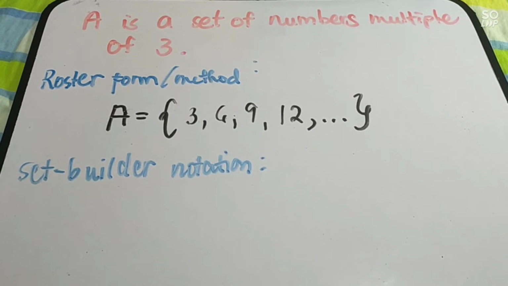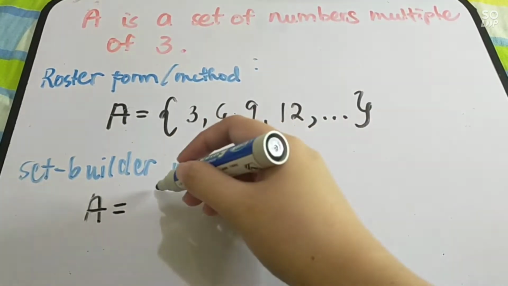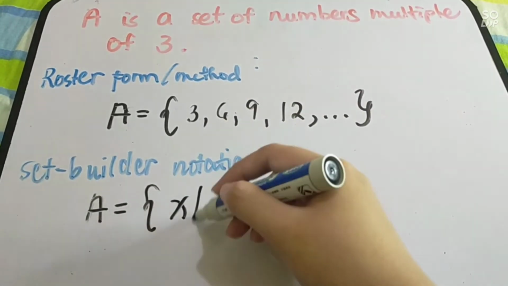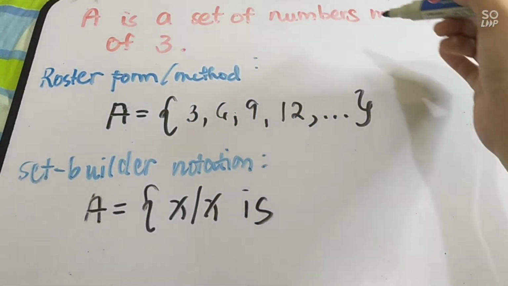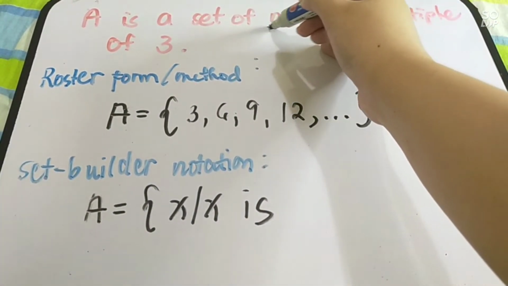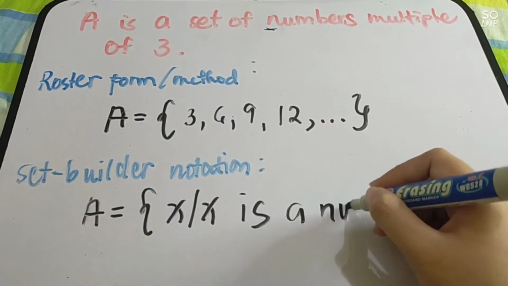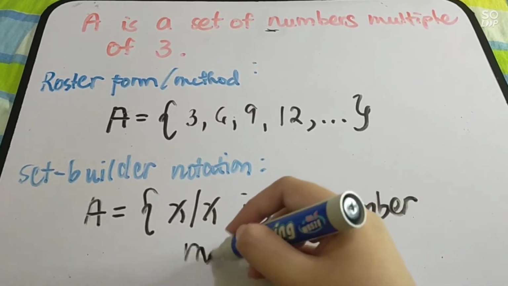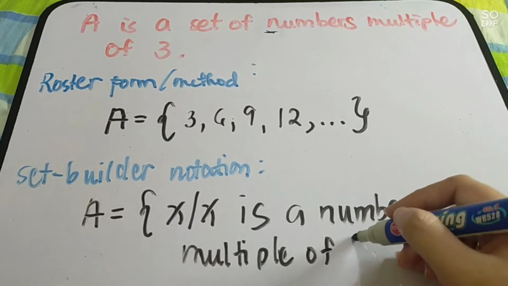Next tayo, let us have the set builder notation. So, for the set builder notation, we have capital letter A equals to open braces, then set of all X such that X is. Since we have here numbers, so is A. Singular na tayo. Is a number multiple of 3.